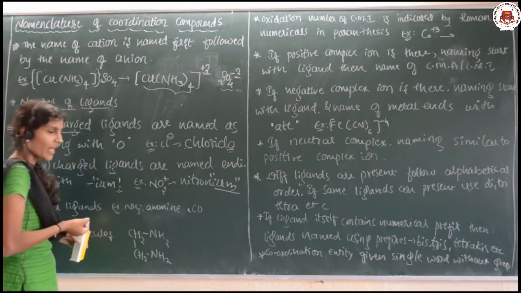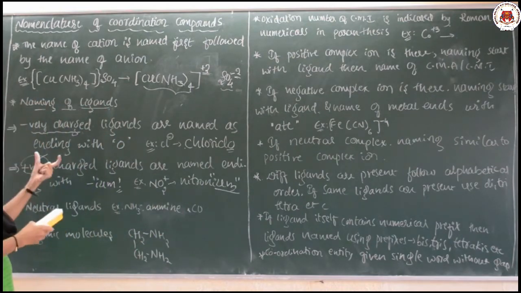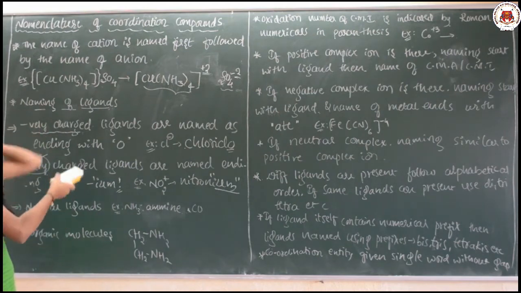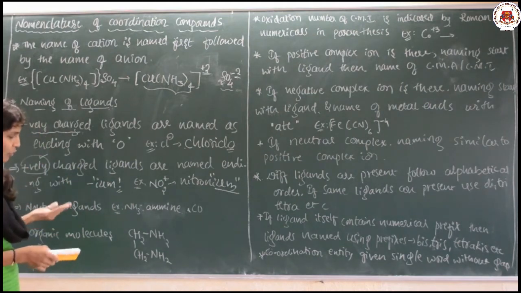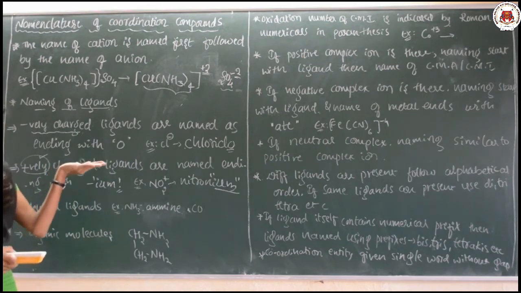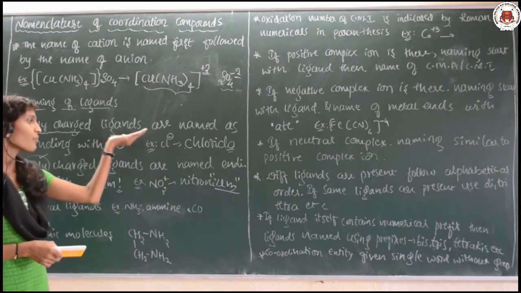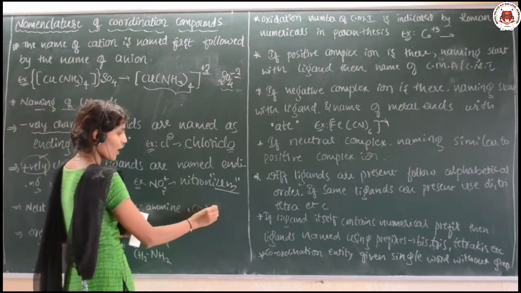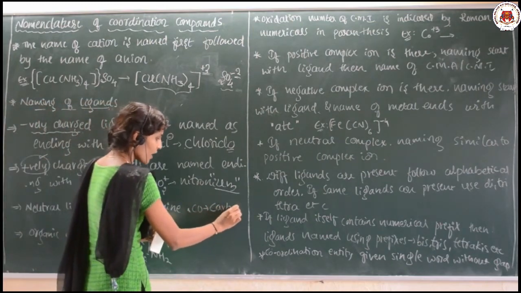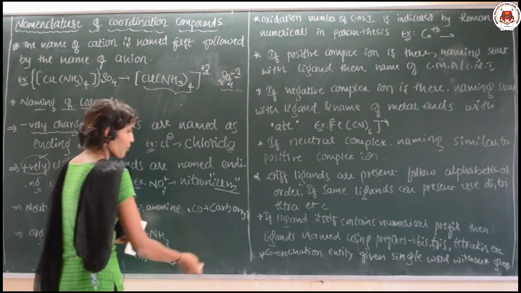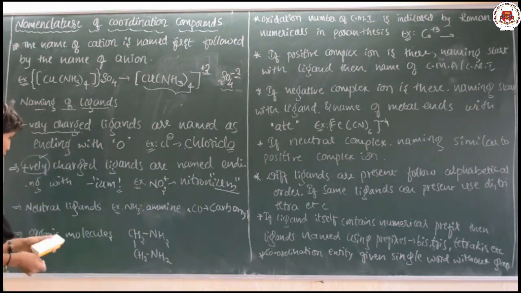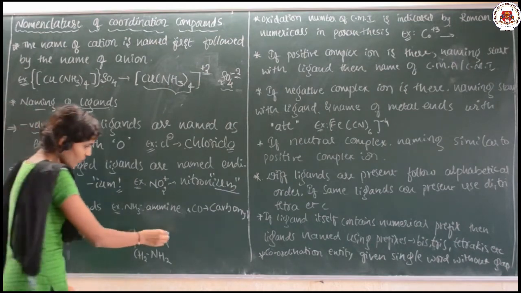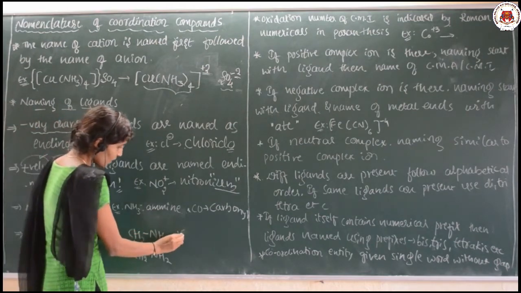You have to name it as amine, and the list of the ligands I have given already while discussing the ligands. I have written so many: positively charged ligands, negatively charged ligands, as well as neutral ligands. Similarly, if it is carbonyl, CO, you should name it as carbonyl. Suppose an organic molecule is there, and the ligand is named as ethane